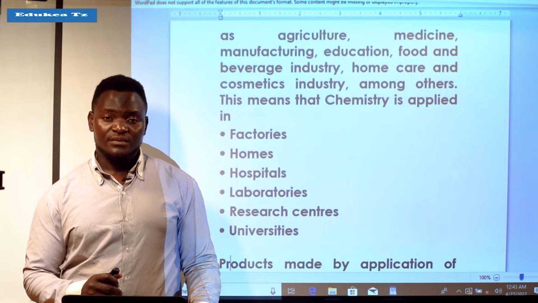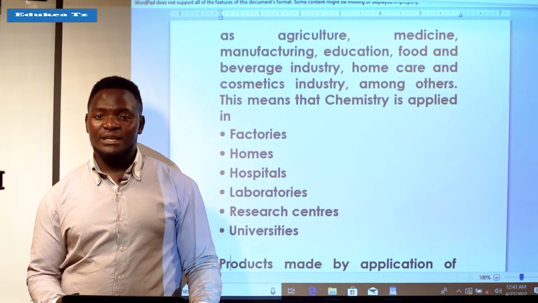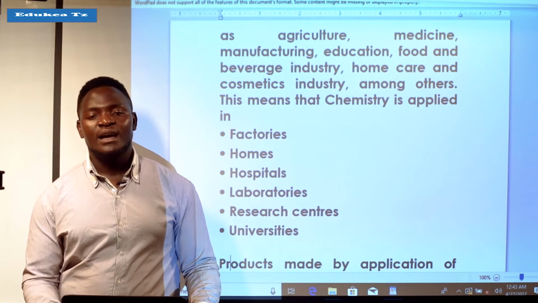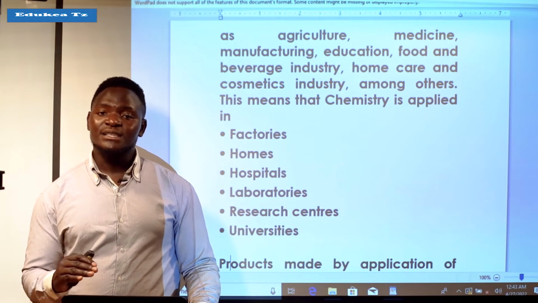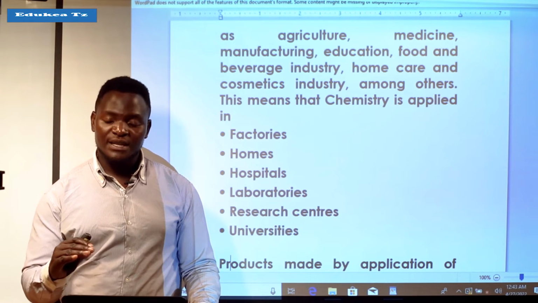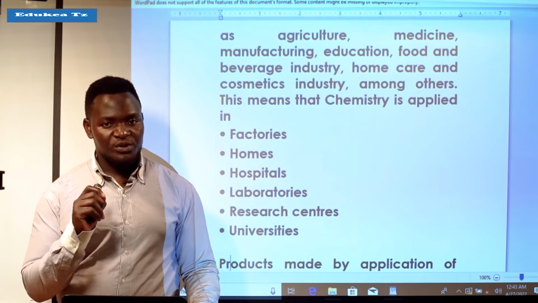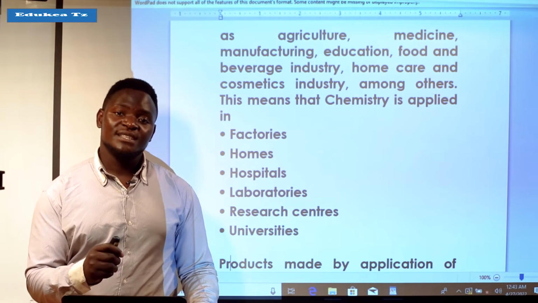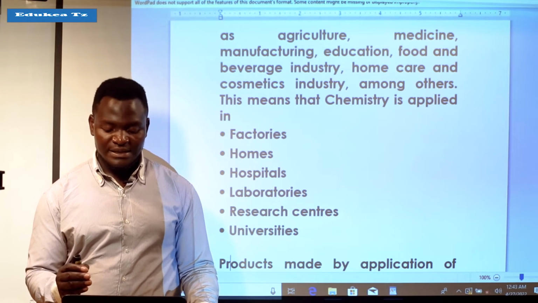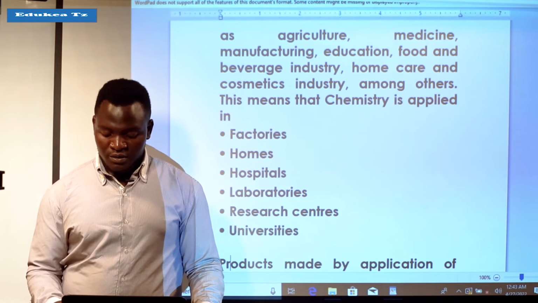In that, they apply chemistry, because first of all there is an experiment, and in that experiment there are processes which they follow, and in following those processes there is the composition of matter. So when you include the composition of matter, you can see that you are applying chemistry.